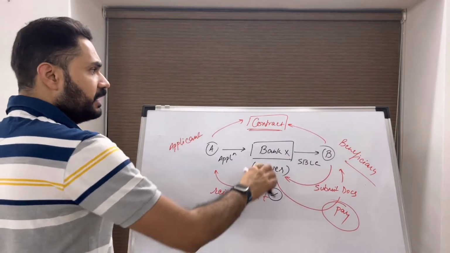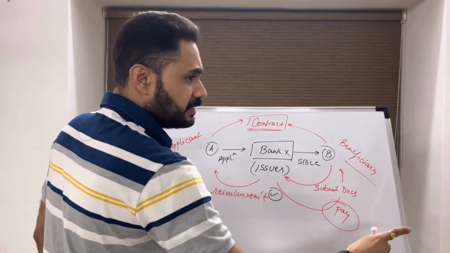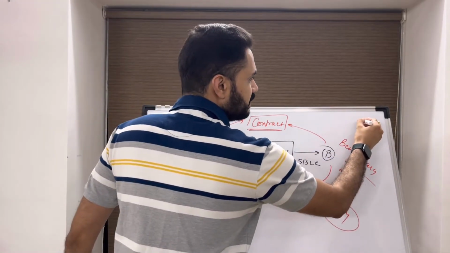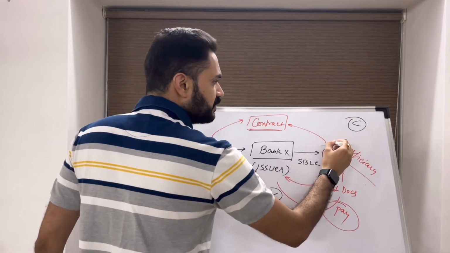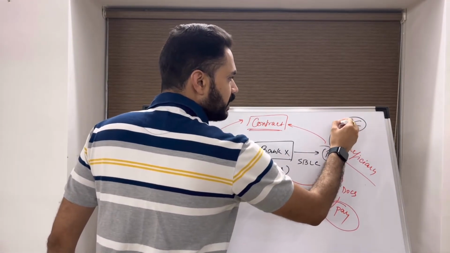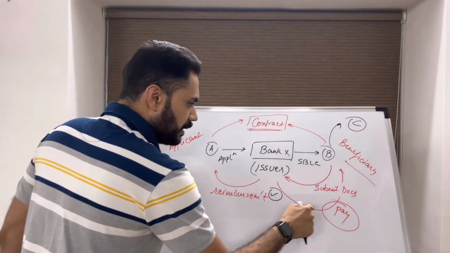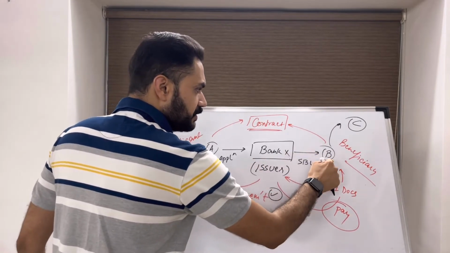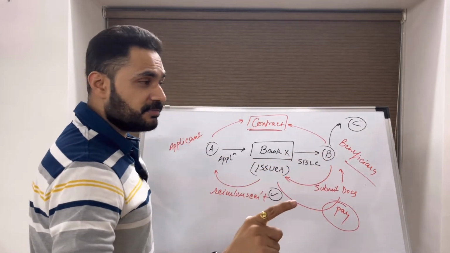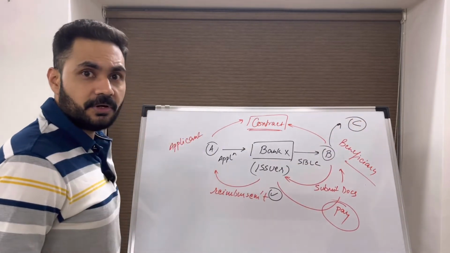So for example, if the contract says that the beneficiary also has party C to whom the beneficiary can approach and claim the damages, the payment made by the issuer to the beneficiary is not dependent on whether the beneficiary goes and claims from any third party or not.